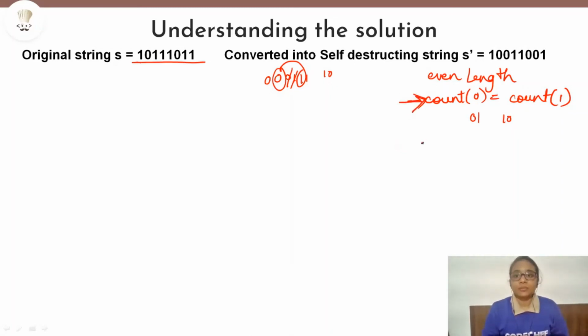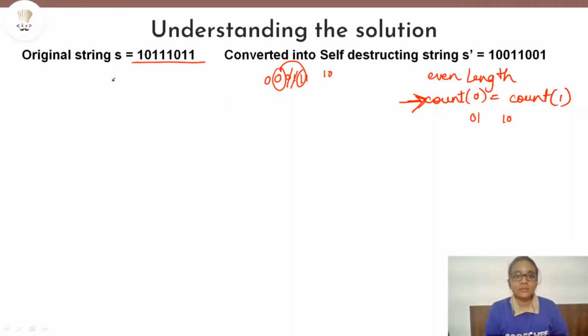So this is the property we have to ensure that our original string also follows. Essentially, our problem reduces to making sure that our original string consists of an equal number of zeros and ones. Whatever number of zeros it has more or less, we have to make the zeros and ones equal. So this is very simple mathematics, right?